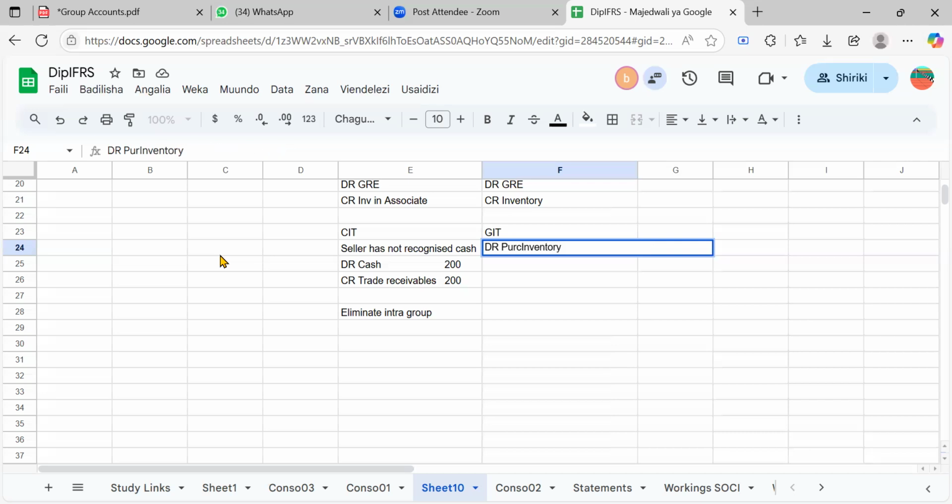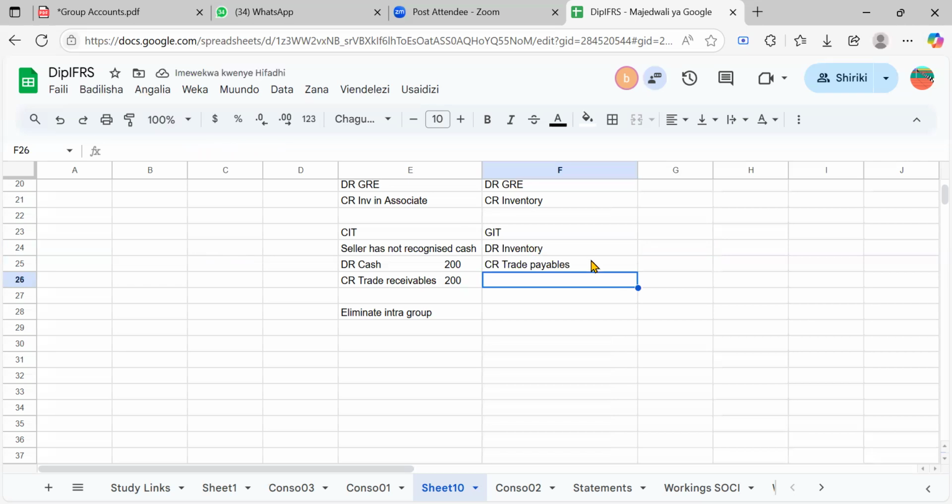I just need you to get the picture. Inventory, and I would say, okay, these goods are on credit. I'm yet to pay, so I would say trade payables. So you could see trade payables would also go up. At this point, everything would be fine, and you could now eliminate the intragroup balances.